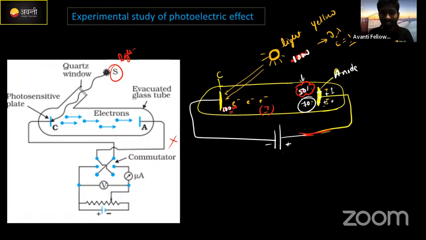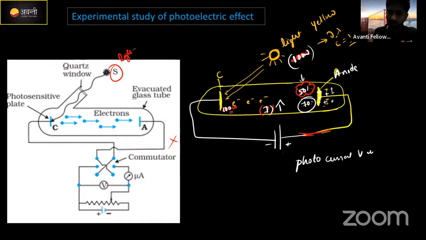Means when the intensity is increased, electron ejection increased. Now when the potential is increased, again the rate of electrons coming near the positive end will be more. Means the photo current which is produced in this case is also more. Correct? More. The photo current value is also more. Clear? Okay. First scenario.